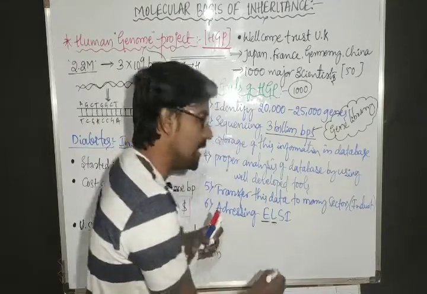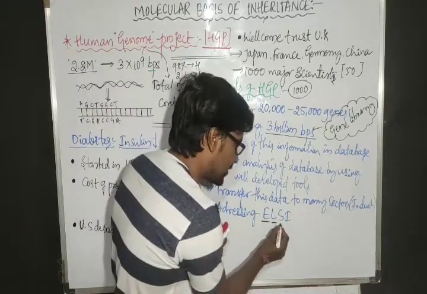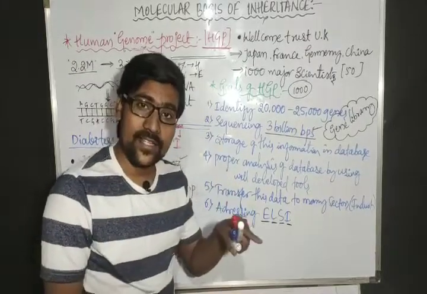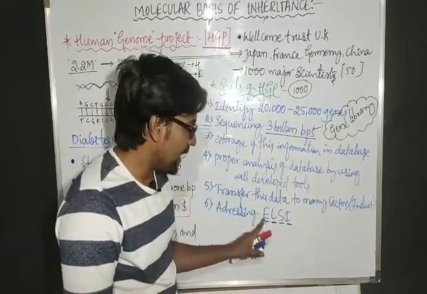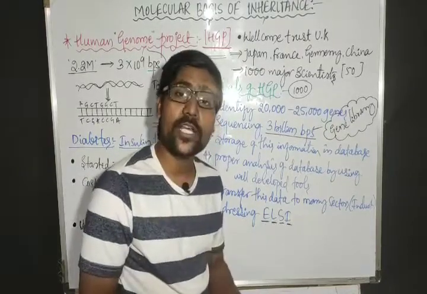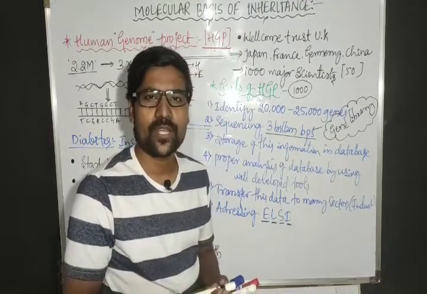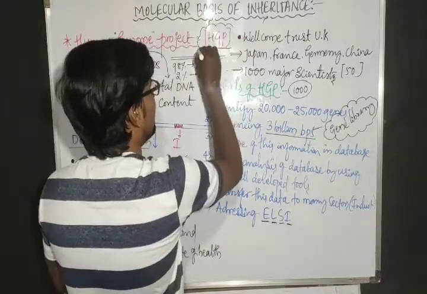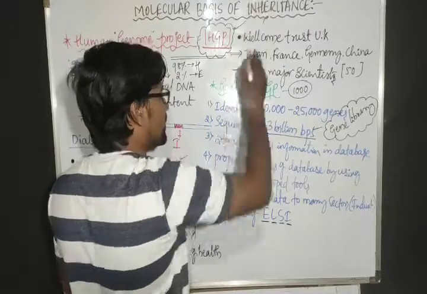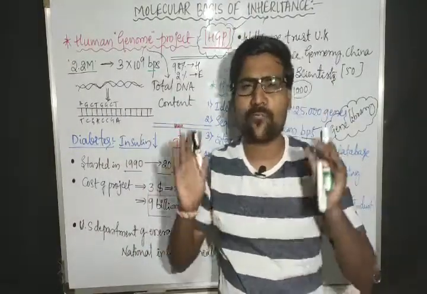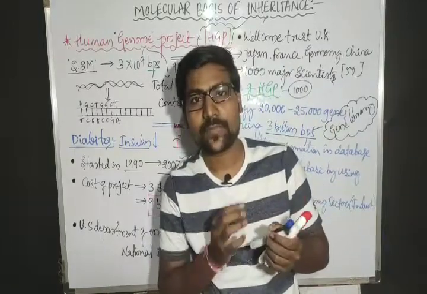L, legal. S, social. I, issues. Addressing or noticing of what? Ethical, legal, and social issues. Issues means problems. When the Human Genome Project started, along with this project, many different problems can arise in the society.